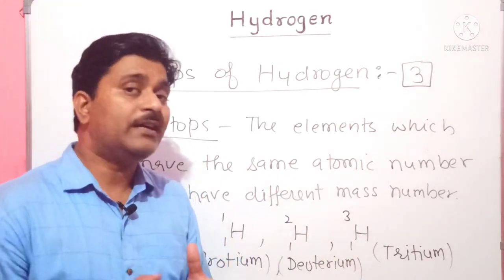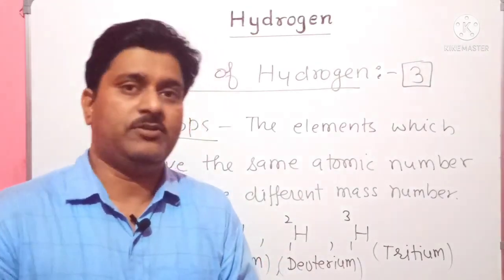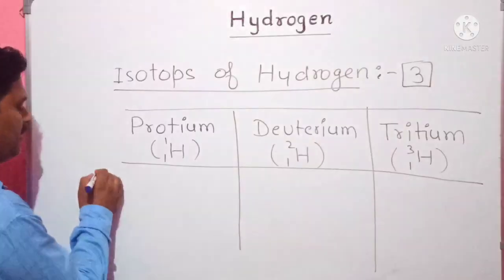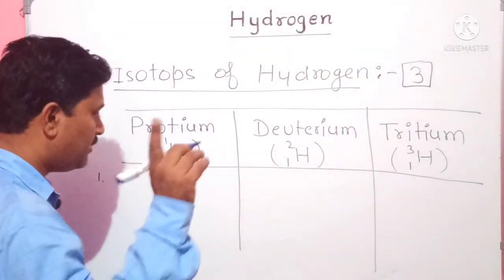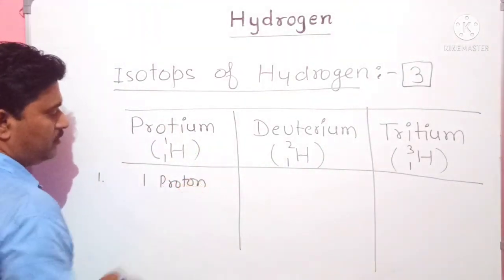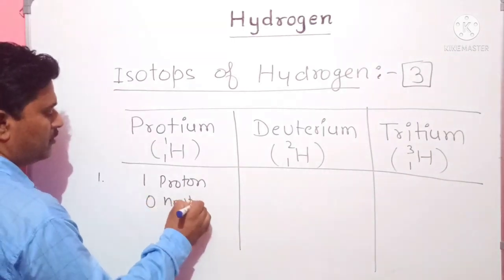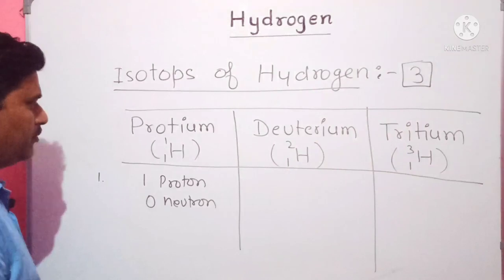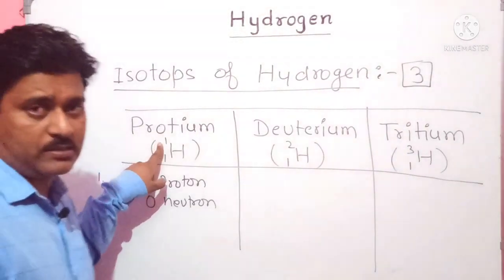Let's find out what the differences are between these three isotopes. First, protium has one proton and zero neutrons, because it has mass number 1. What is the mass number?